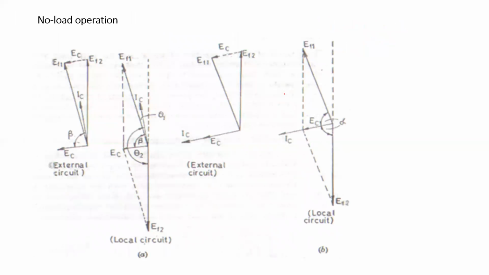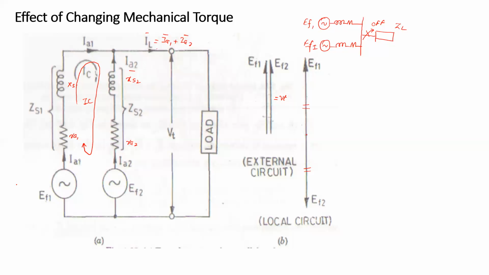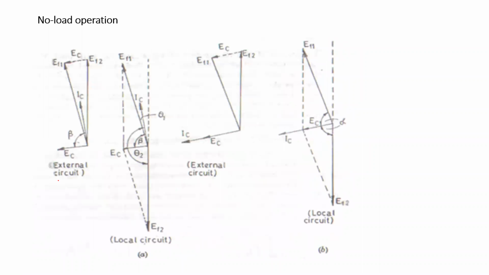Now under no load condition, suppose the mechanical input torque of the first alternator is increased. Because of the increase in torque, there is no change in the excitation EMF, only it gets ahead. It is accelerated and gets ahead, as shown by this vector. Here EF1 and EF2 are the same. Because of the change in mechanical torque, EF1 advances, as shown here.